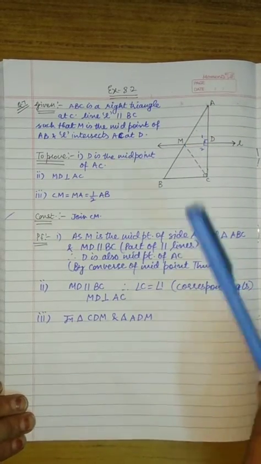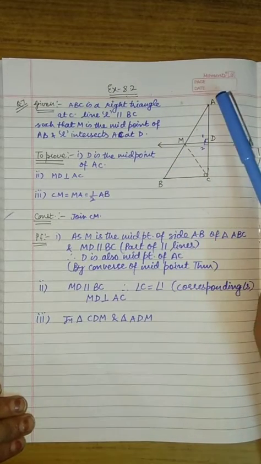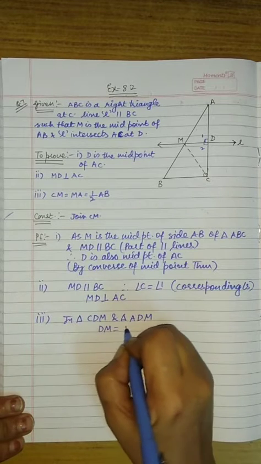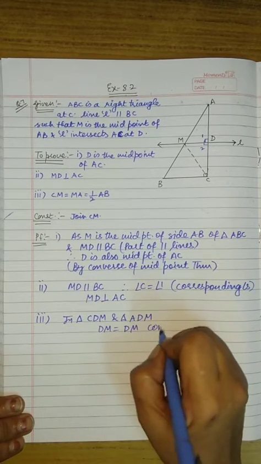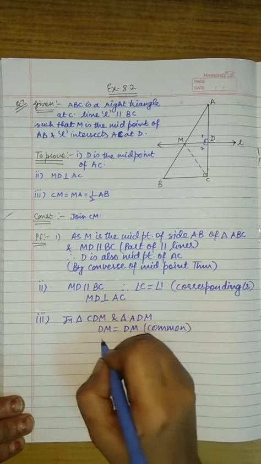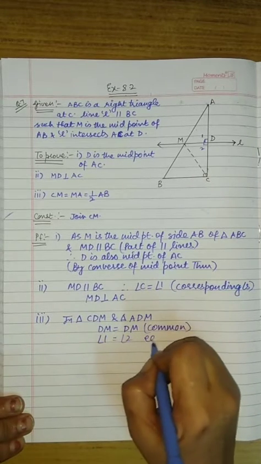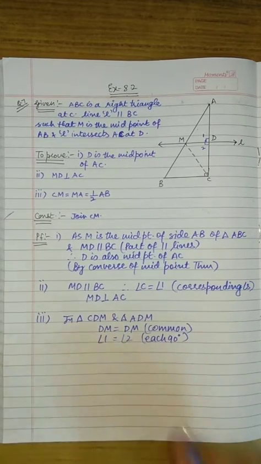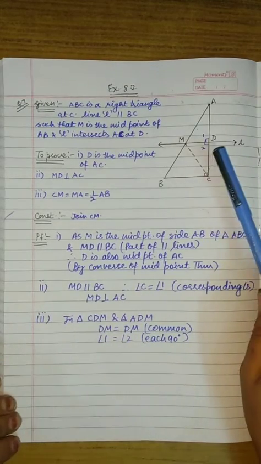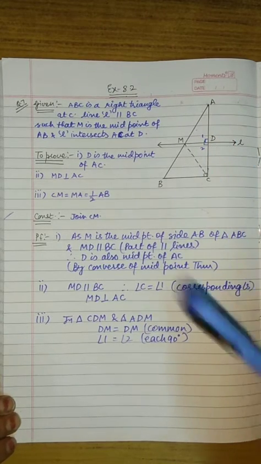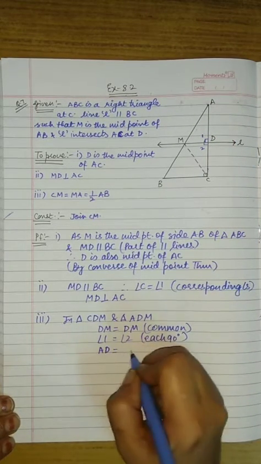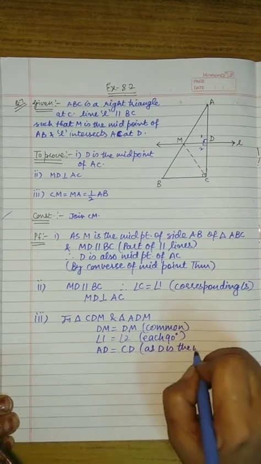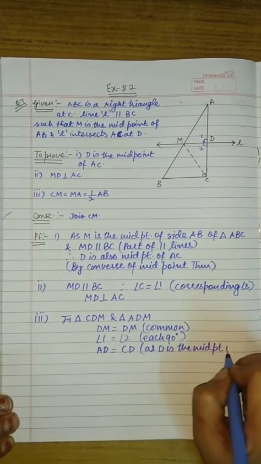So we will take two triangles CDM and ADM. In these two triangles we have DM is equal to DM, common. Then angle 1 is equal to angle 2, each 90 degrees. And then we have just proved that D is the midpoint of AC. So we will write AD is equal to CD, as D is the midpoint of AC.